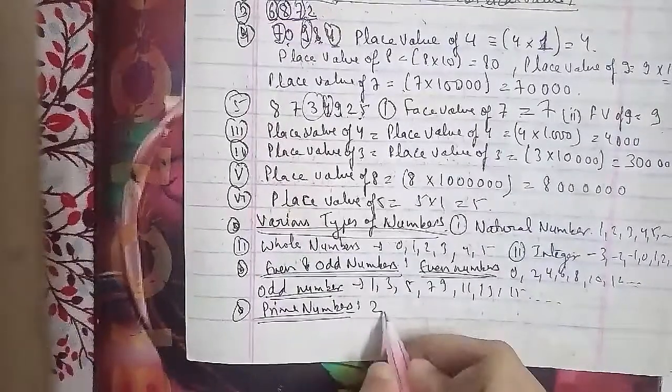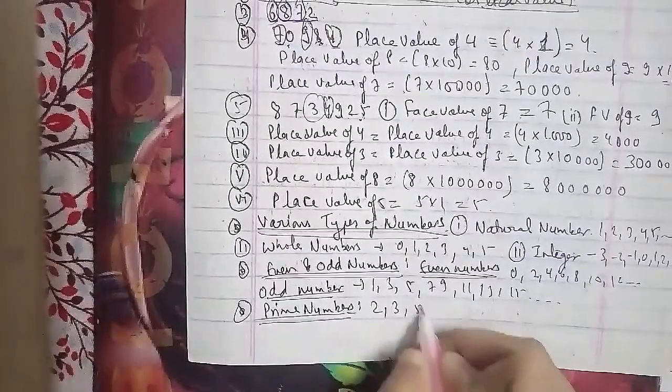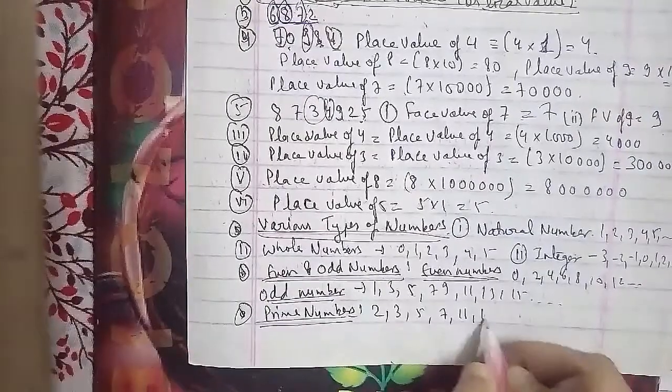These all are the prime numbers which are less than 100. That is what I have written down. You can also write it down.